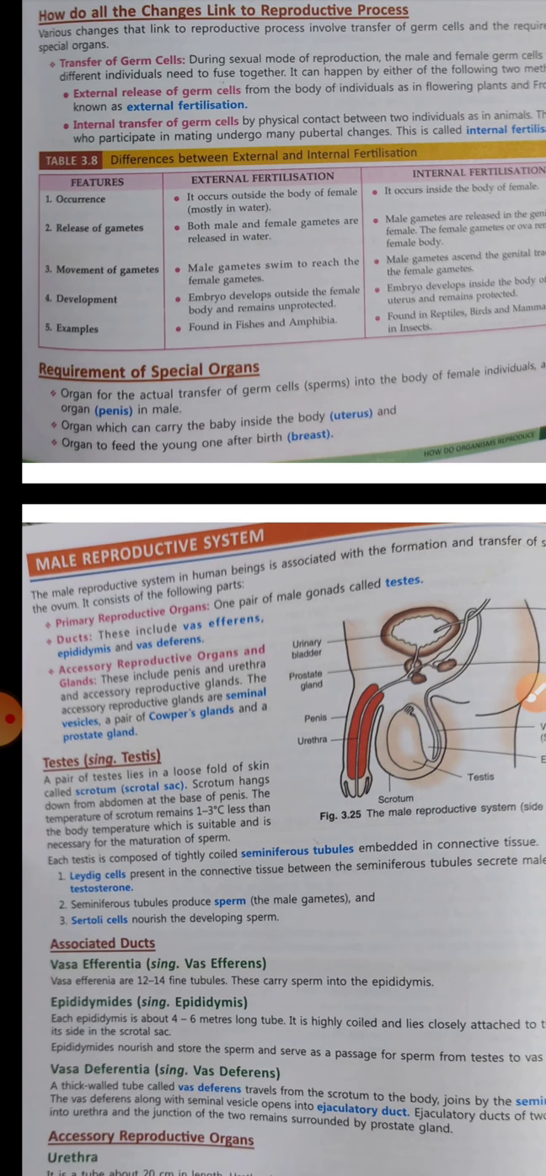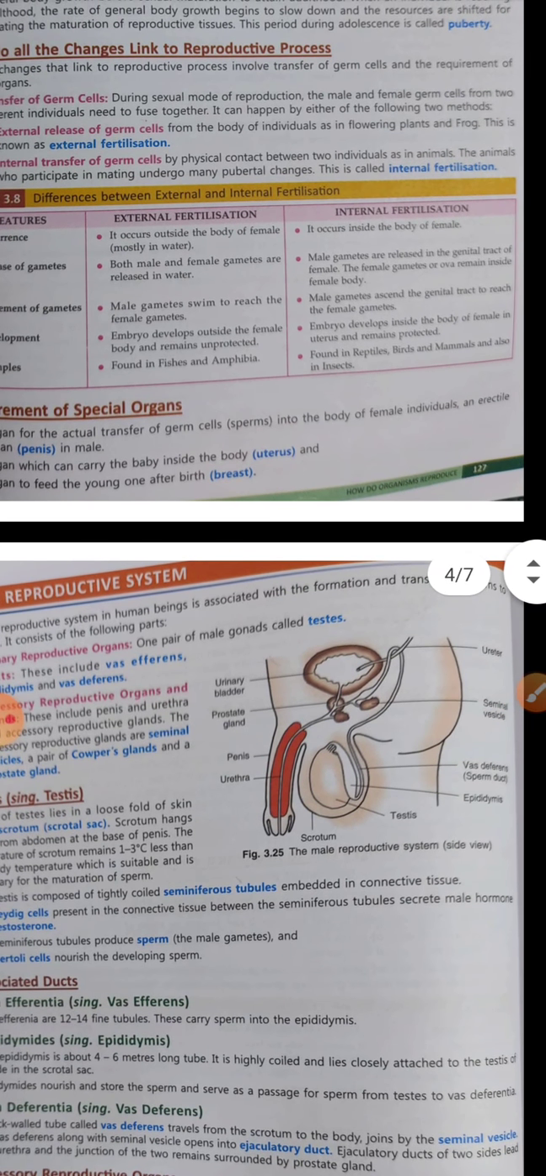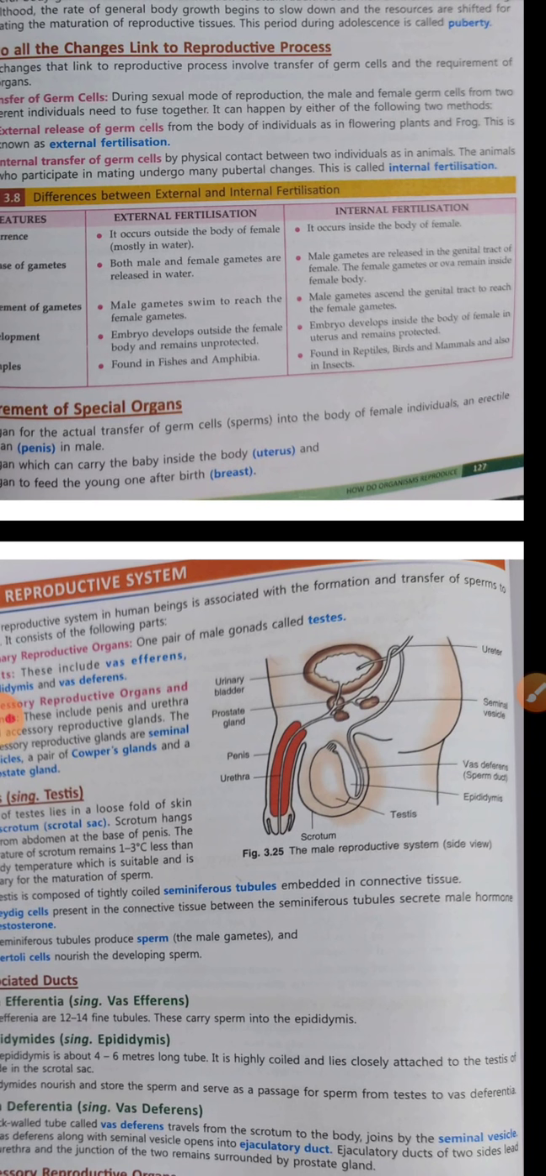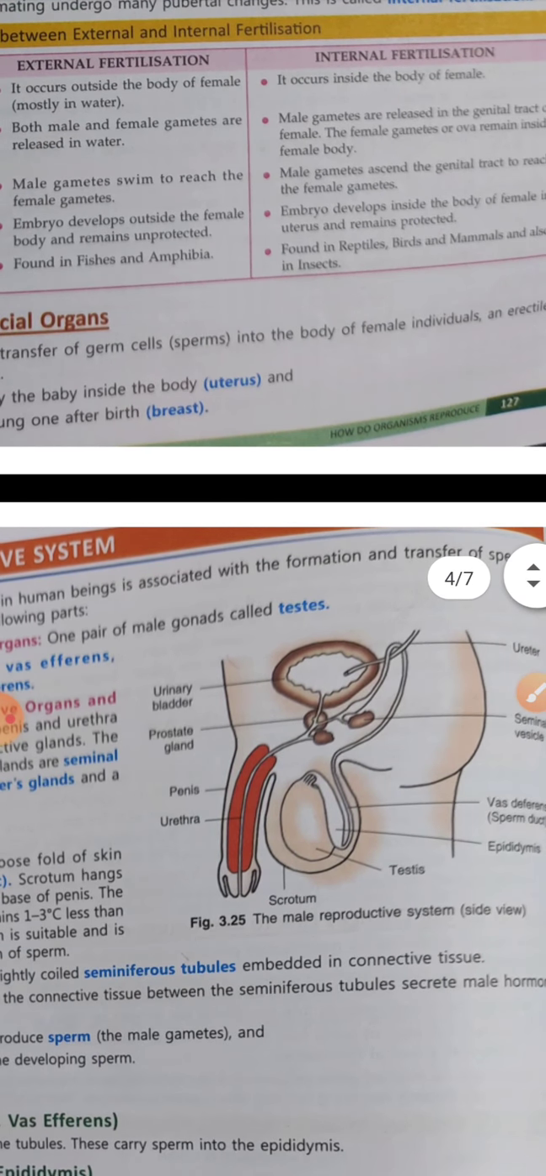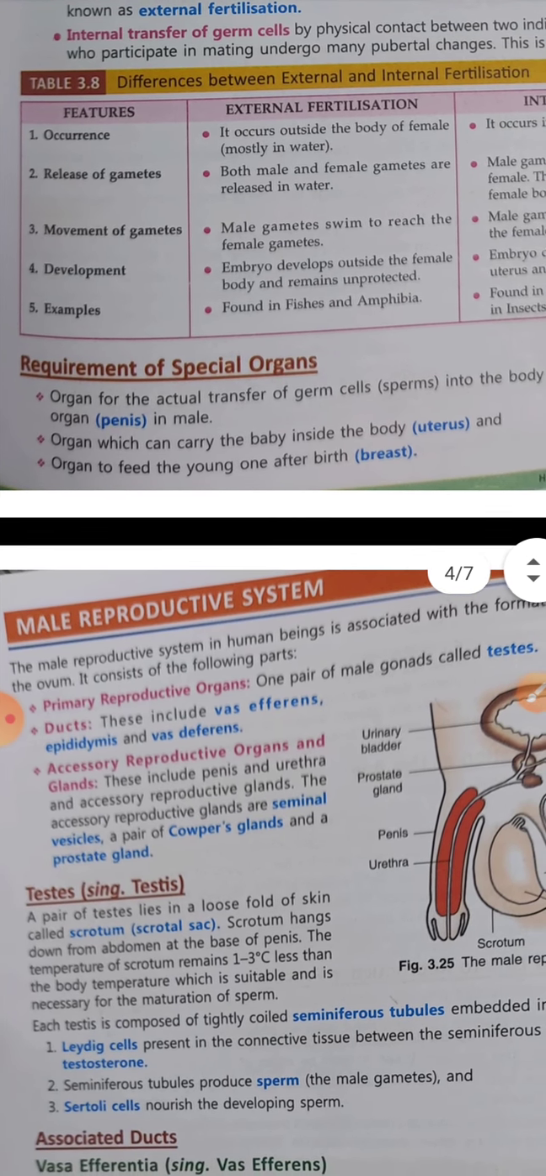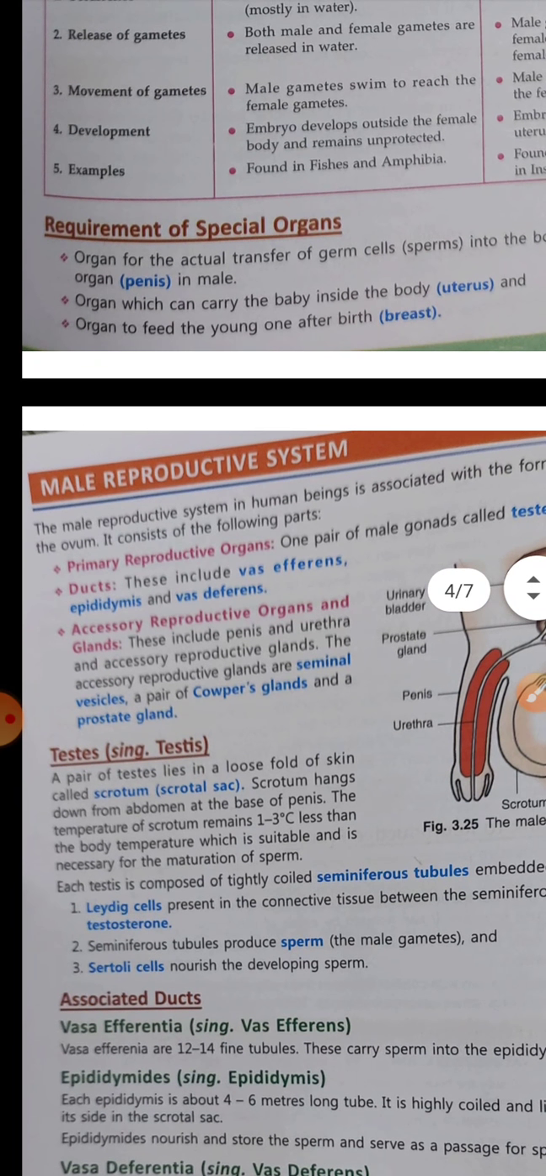Embryo in external fertilization develops outside the female body and remains unprotected. Whereas if we talk about internal fertilization, then the embryo develops inside the body of the female in the uterus, like I told you just now, and remains protected in the uterus. Examples you can just go through.